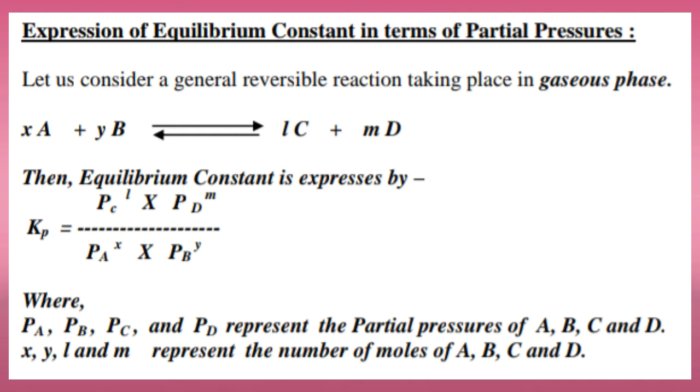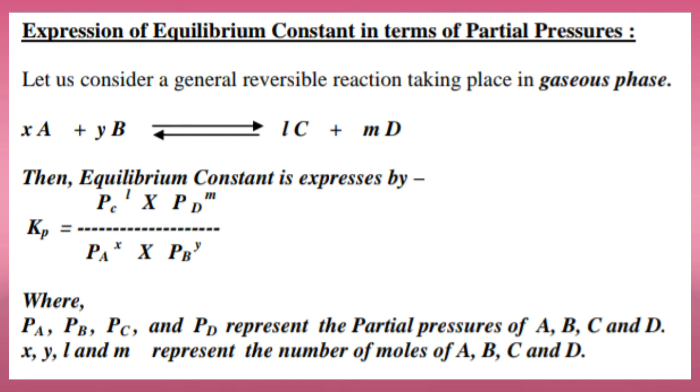Now, for such a reversible reaction which is taking place in gaseous phase, if we want to express the equilibrium constant, we will express that equilibrium constant in terms of partial pressure, which is symbolized by Kp.